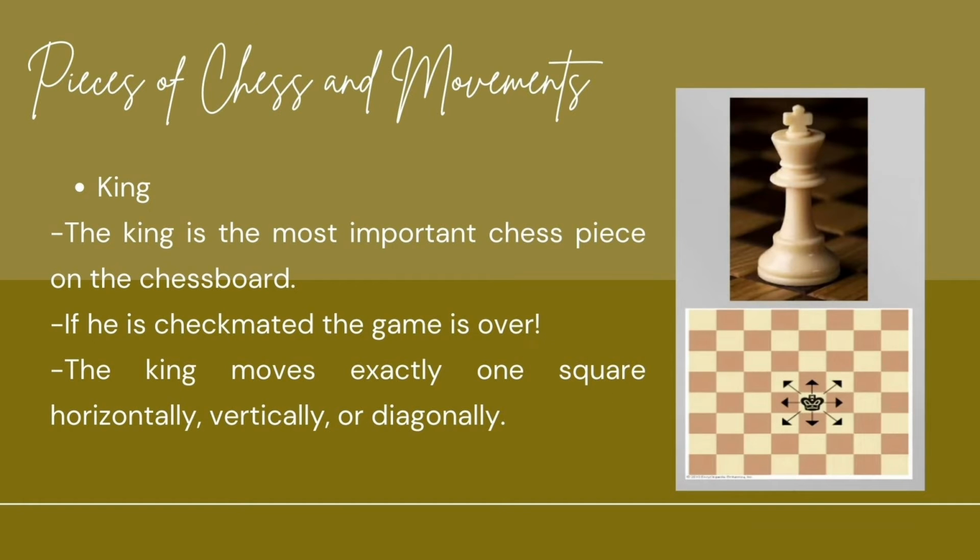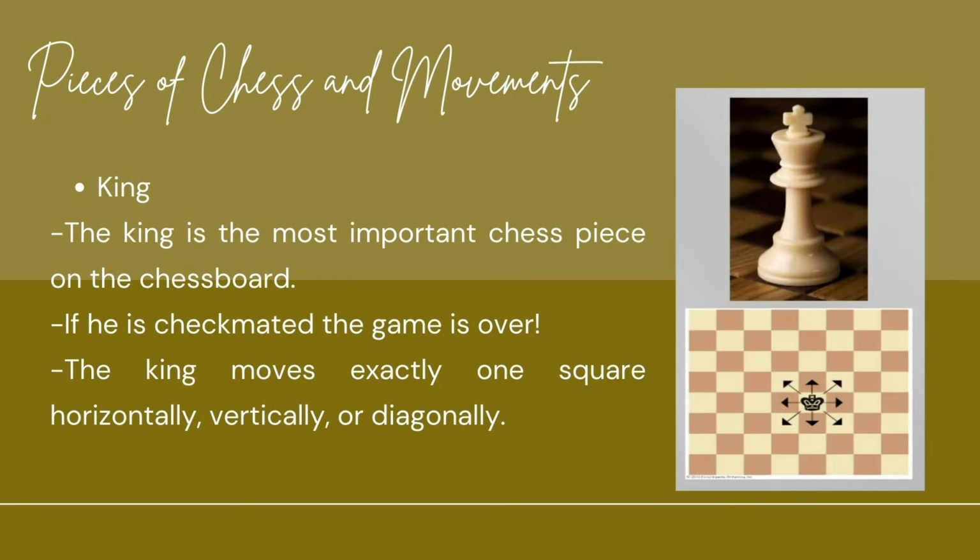So moving forward, the pieces of chess and movements. First, king. The king is the most important chess piece on the chessboard. If he is checkmated, the game is over. So the king is considered the most important chess piece in the game. Why? Because, like I said a while ago in our objectives in chess, the main objective is to checkmate your opponent's king. That's why it is the most important chess piece in the game.